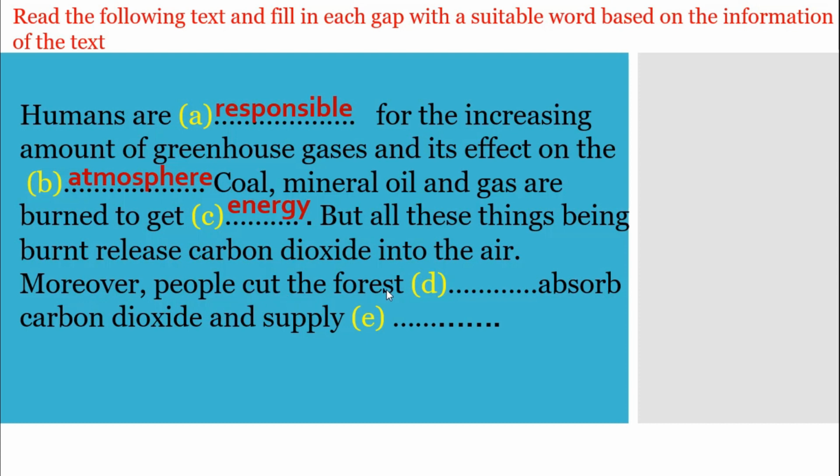Then you will try to write the correct answer. Yes, the answer will be which. So, there will be a relative pronoun which that can relate both the sentences. After that, and supply dash. So I know you have already guessed the appropriate word for this gap. Yes, the answer will be oxygen. So dear students, in this way you can try to pick up your appropriate word by reading the text properly.